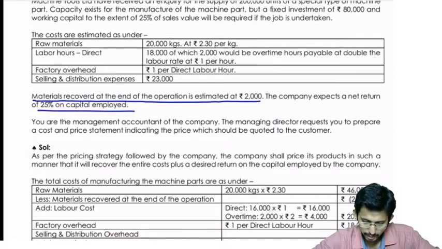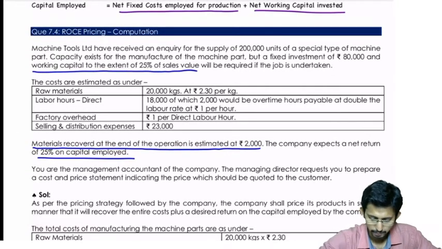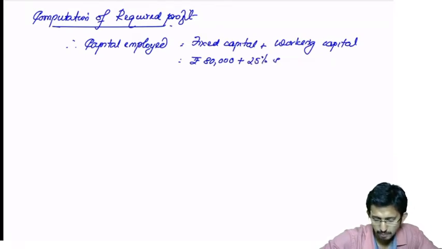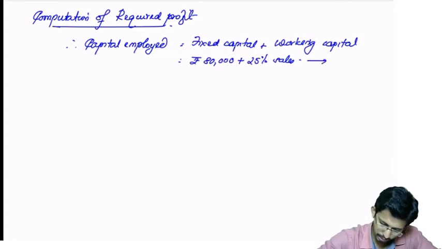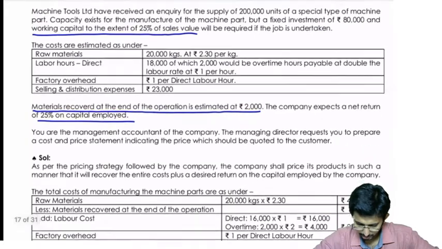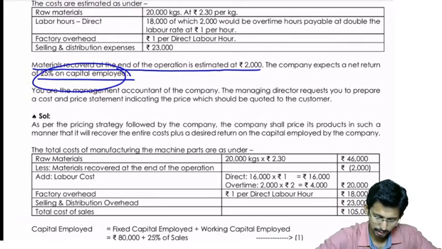Regarding the capital, working capital is to the extent of 25% of sales value. So this will be the capital employed, and they say that the required profit margin is how much? Required profit margin is 25% on the capital employed.